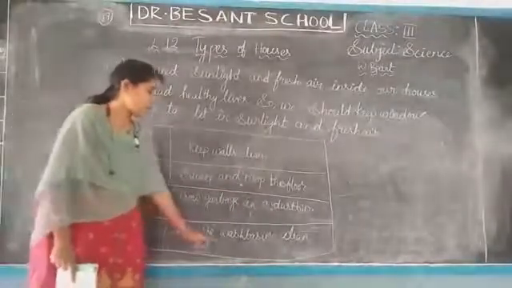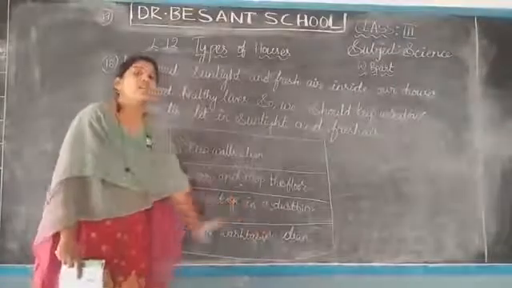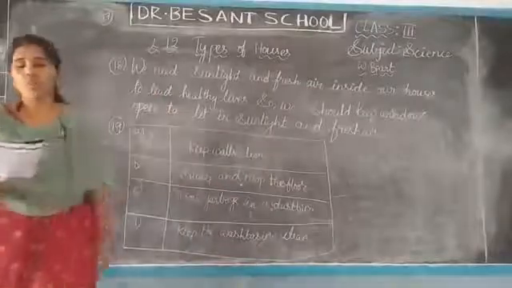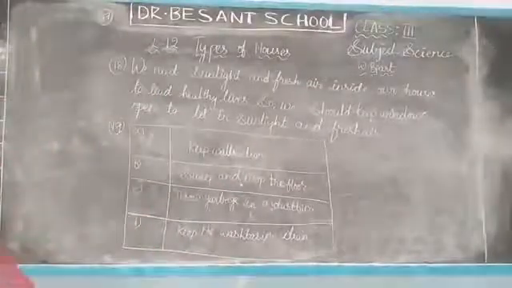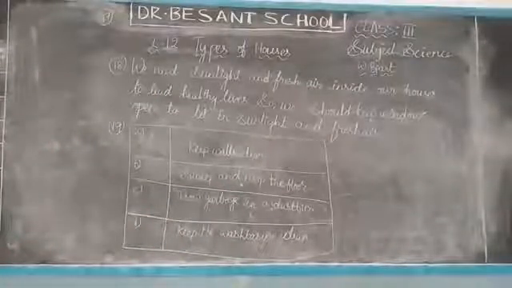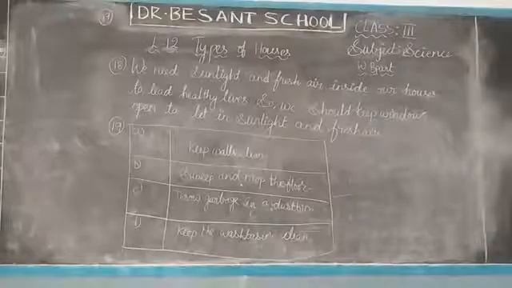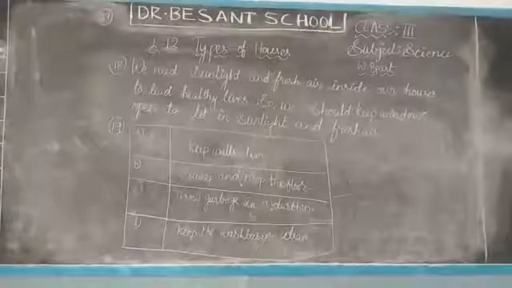Option D, keep the wash basin clean. Please write down all these answers, children. Everyone, write the answers.